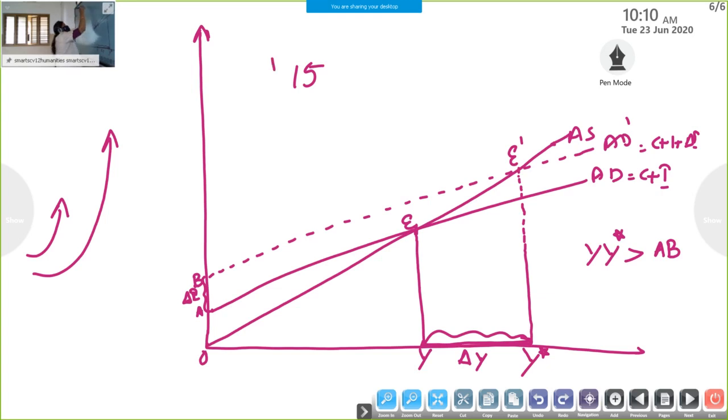This increase in investment we can take as delta I. As a result of this additional investment, the economy is getting, suppose I am taking, rupees 60 crore increase in income.